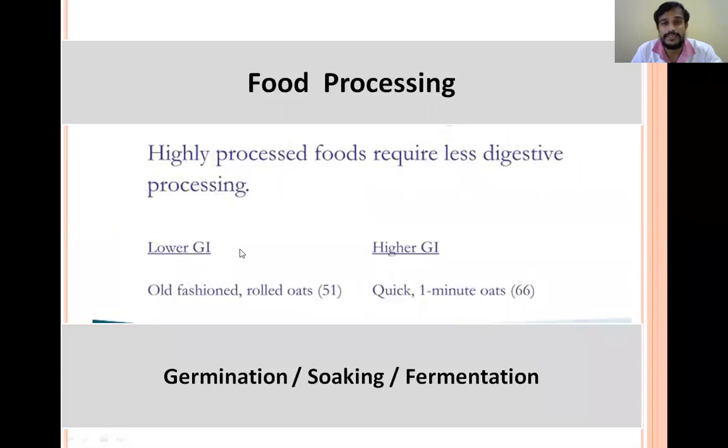And coming to the food processing, we know there are different processes: germination, soaking, fermentation. So there will be breakdown of the food material. So some part of the digestion will be completed by food processing only. So in this case, the food will be digested and absorbed easily, and the glucose levels will be increased. So this leads to high glycemic index. So the processed foods will be having high glycemic index because of easy digestion and absorption.